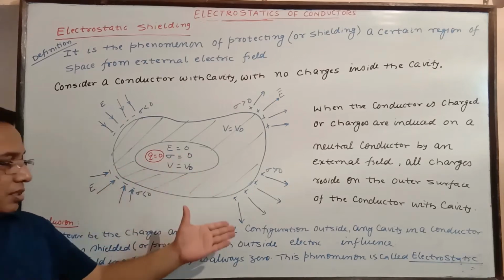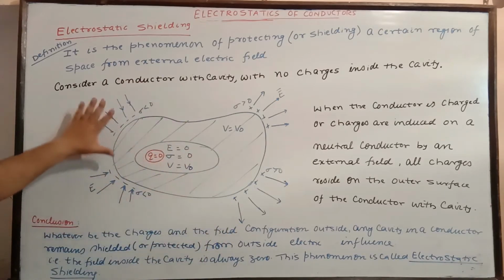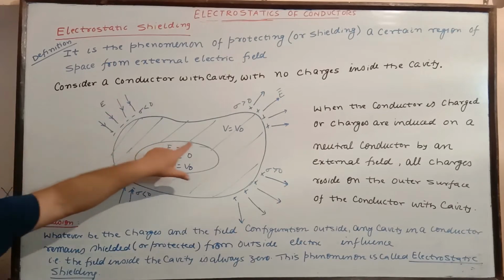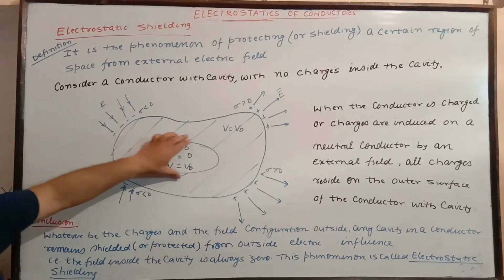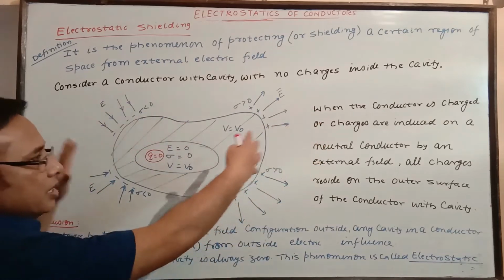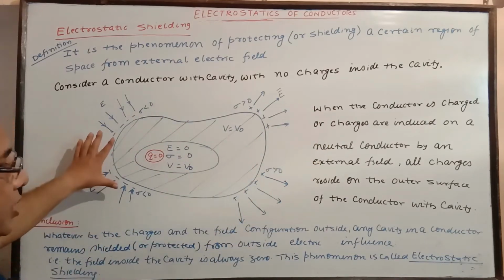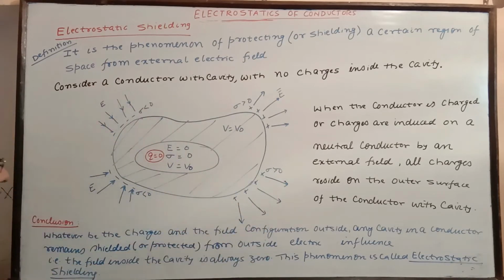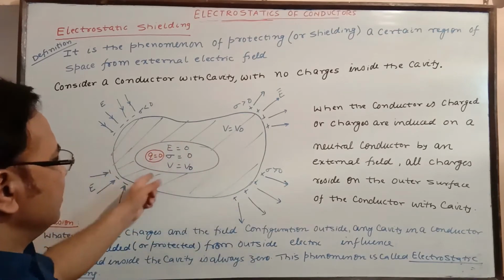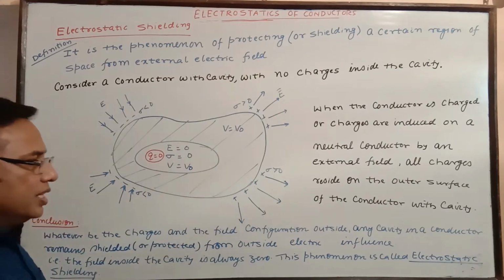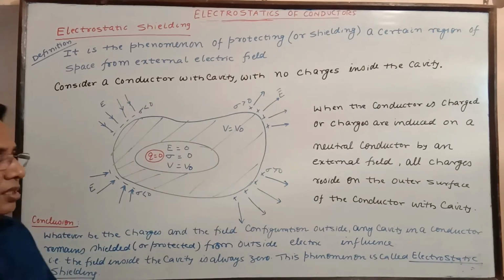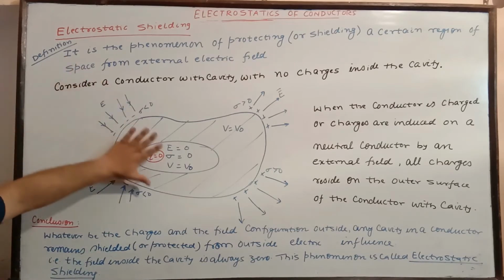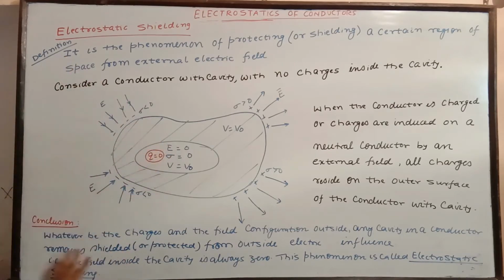Whatever the charges and the field configuration outside the conductor, any cavity in a conductor remains shielded from external influence. Whatever charge you give or field configuration you generate, the cavity is protected from external electrical influence. That's the conclusion. Or you can write: the field inside the cavity is always 0. In every case, the field inside will always be 0. This phenomenon is called electrostatic shielding. So this is the definition, the explanation with the figure, the condition and the conclusion. You will note it down.